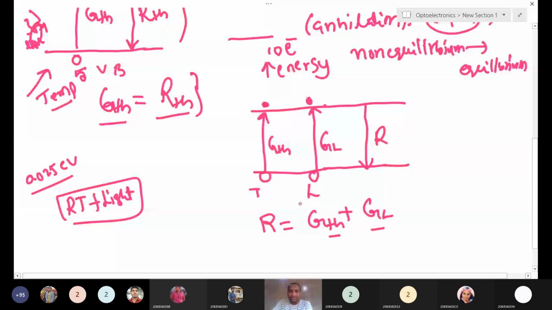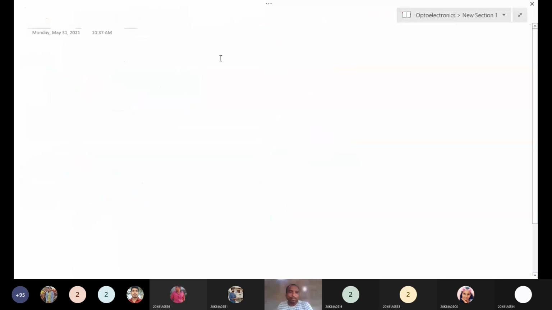We'll see different recombination processes. We'll see what the recombination processes are. There are two recombination processes: one is the radiative recombination process, and the other is the non-radiative recombination process. Radiative and non-radiative.